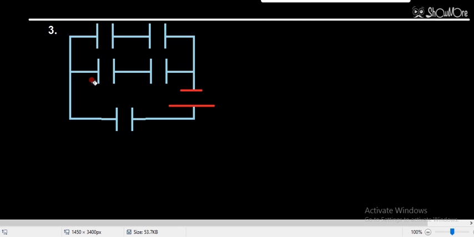So every capacitor is of 4 microfarad. And this battery voltage was given, that is 400 volt. So this is the positive terminal, this is the negative terminal, and the battery voltage is 400 volt.